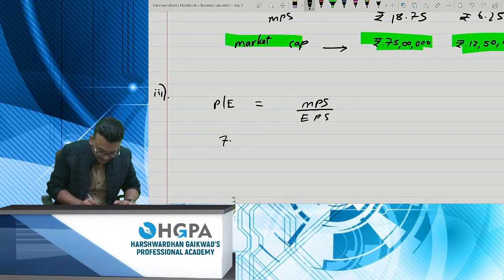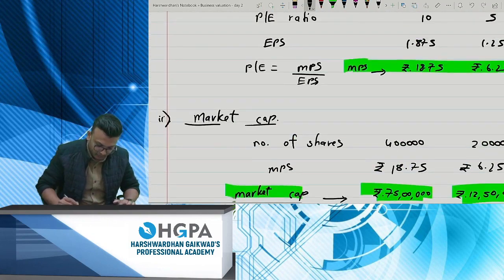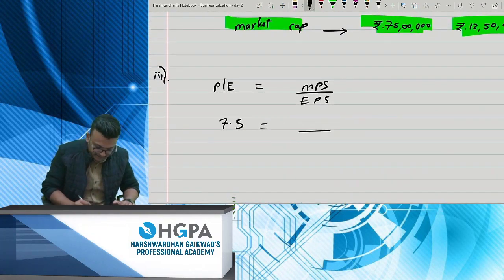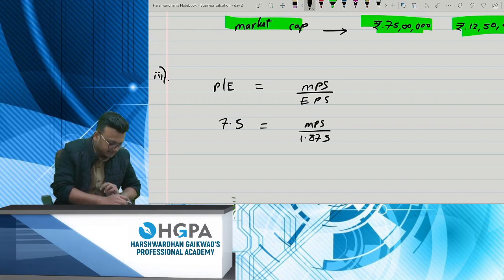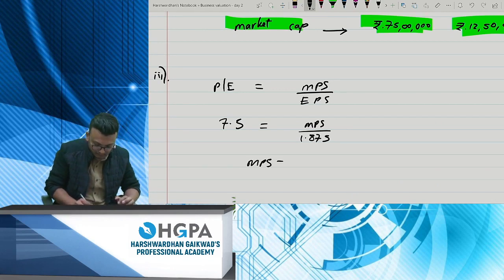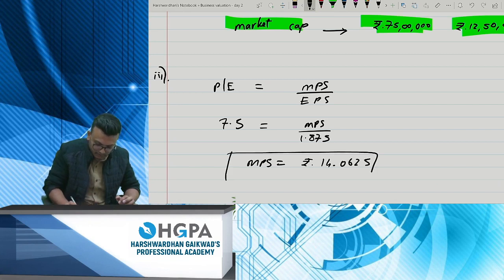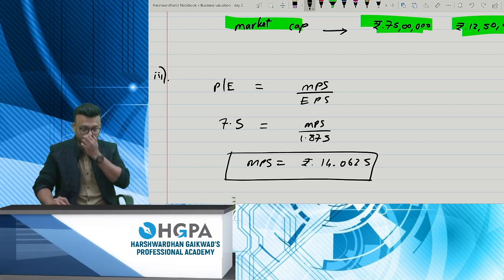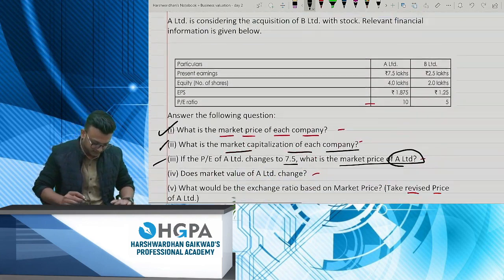We'll write here 7.5. The EPS we already know. The EPS is 1.875. So the new market price per share will be 14.0625. This will be the new market price per share.